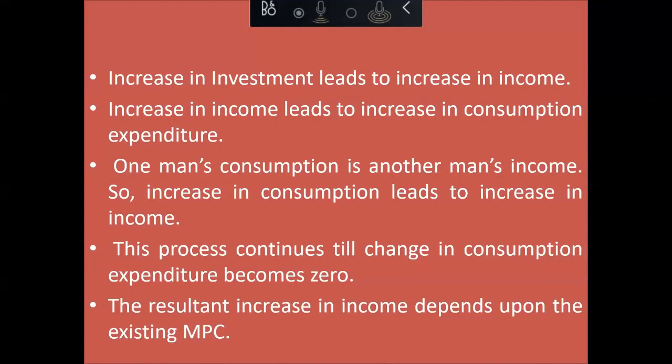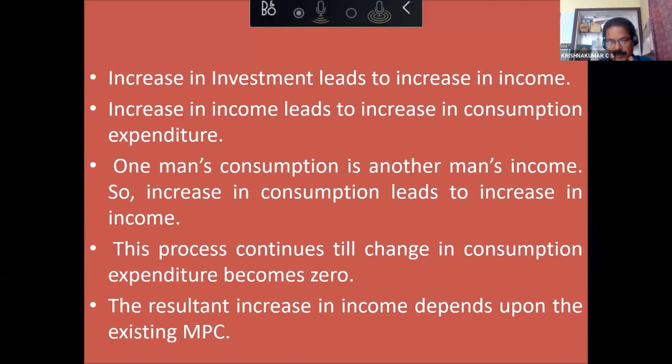You are right. See, a few things we have to keep in mind. We have to make the children understand, before going on to the mechanism of the multiplier, that an increase in investment always leads to an increase in income. Say, for example, if you are investing 100 crore, 100 crore income will be generated, because the government's expenditure is people's income.